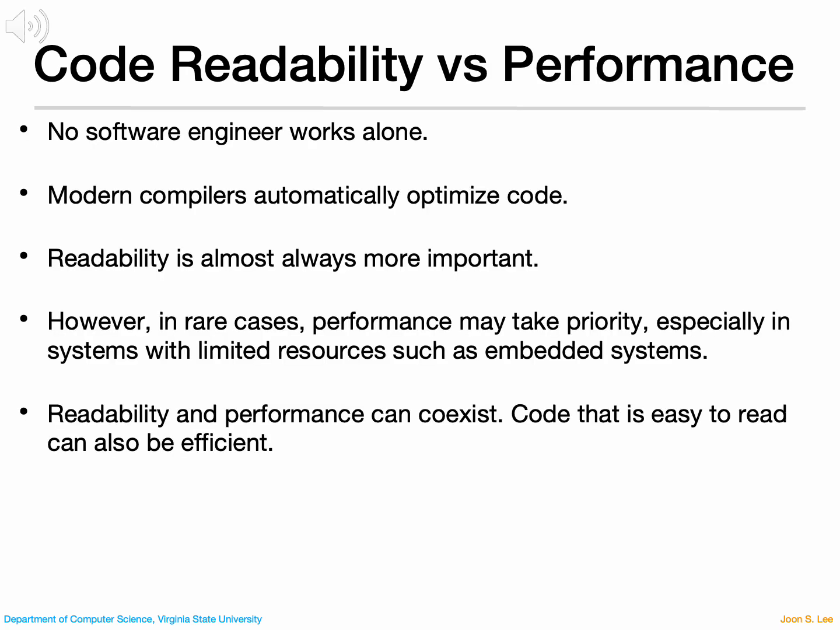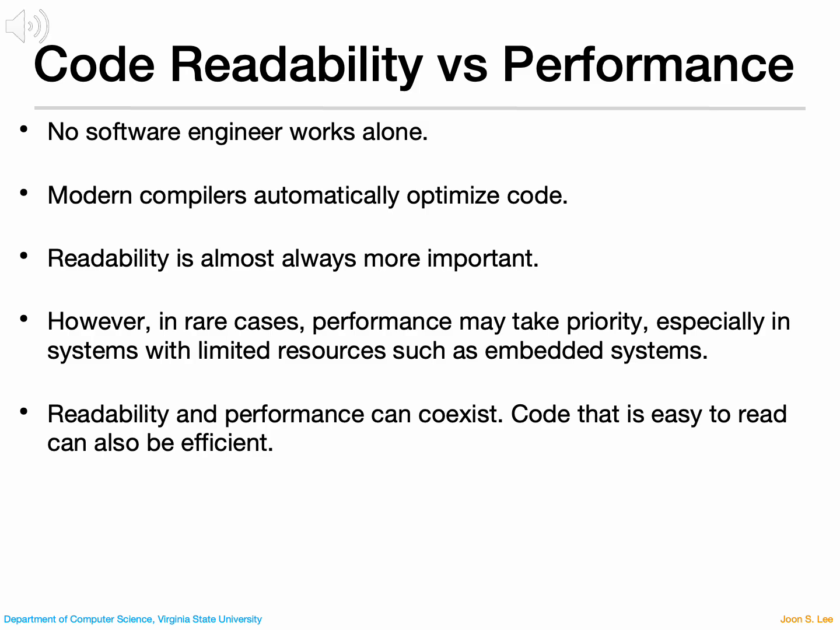When writing code, there's often a question: should I make it easy to read or should I make it run as fast as possible? The truth is, readability is almost always more important. Software development is rarely a solo activity. You're usually working with teammates, or your code will be maintained by others in the future. If your code is hard to read, it becomes a liability. Also, modern compilers and interpreters already do a lot of automatic optimization behind the scenes. That means in many cases, writing clever but unreadable code doesn't actually make things faster.